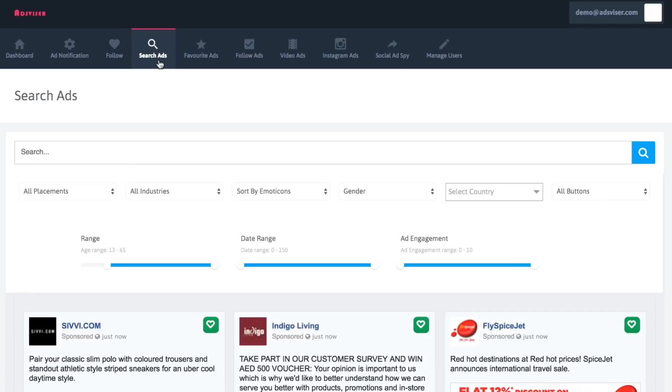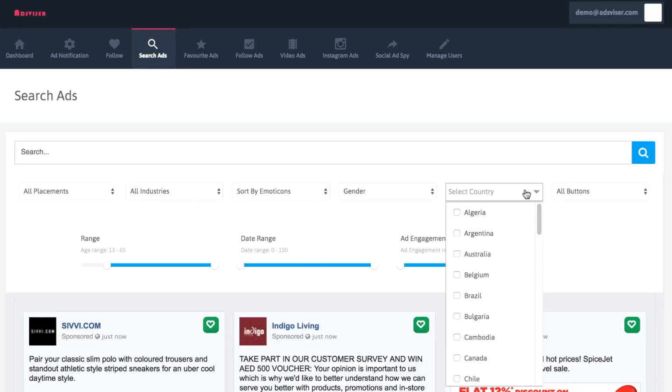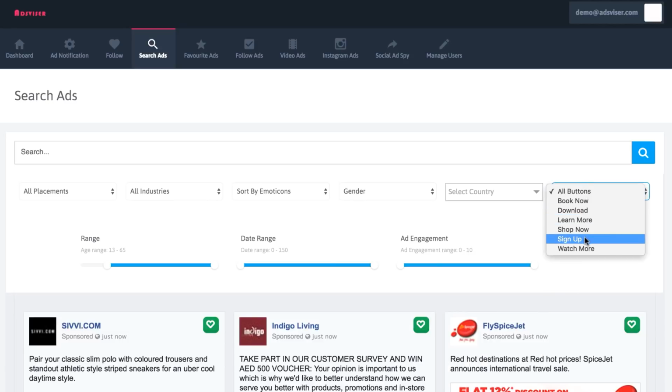In the 2.0 version, you can now filter results by placement like newsfeed ads, right column ads, or mobile ads, by industry, by likes and emoticons, like to see the top ads people loved or wowed, by gender, search in over 30 different countries, and even by button type in the ad. And if that wasn't enough, you can also filter by age range, date range, and ad engagement range, allowing you to see the best performing ads on Facebook for your specific need or business, and help to guarantee a positive ROI from your Facebook campaign right from the start.